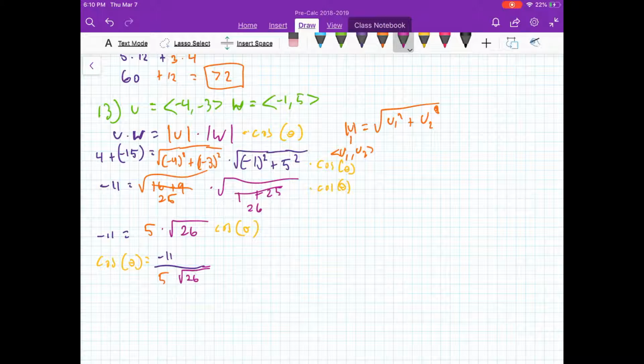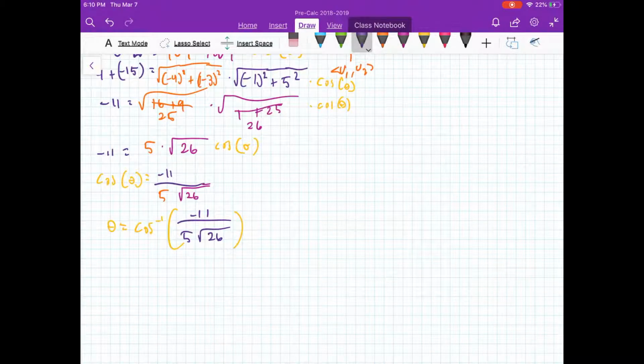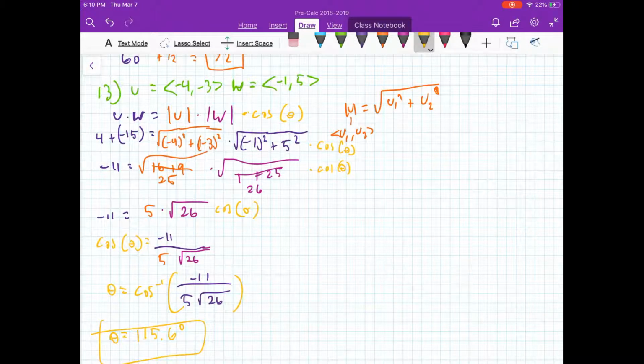Finally, if we want to find theta, we're just solving for theta, so theta equals the inverse cosine, because we just inverted the cosine, of all that: -11 over 5 times the square root of 26. If you plug this into your calculator, you'd get something along the lines of theta equals 115.6 degrees. And that would be our answer. Great. So that's how we do problems like that in finding the angles between vectors.